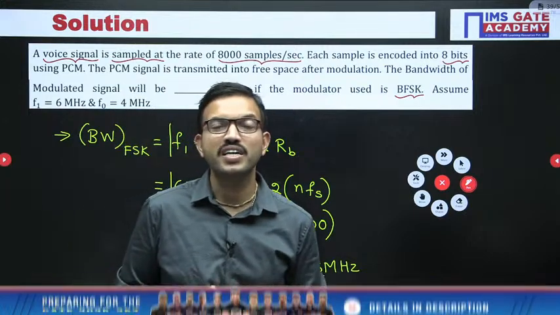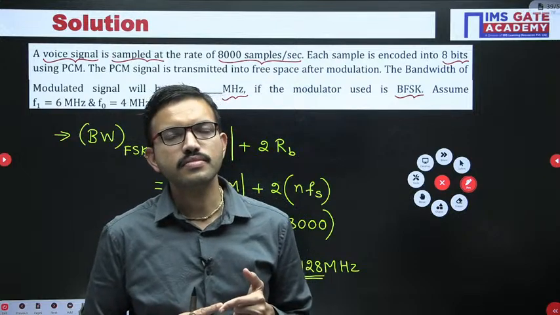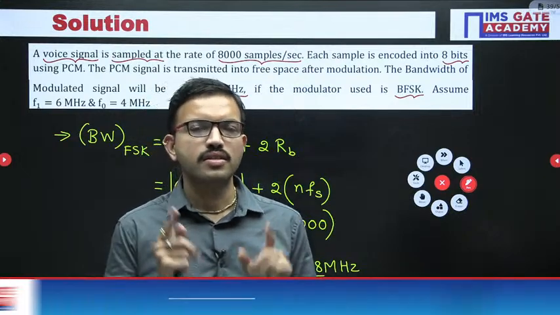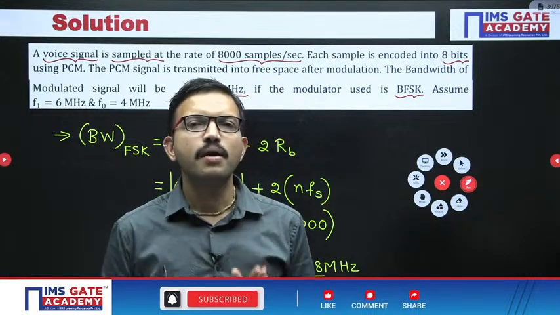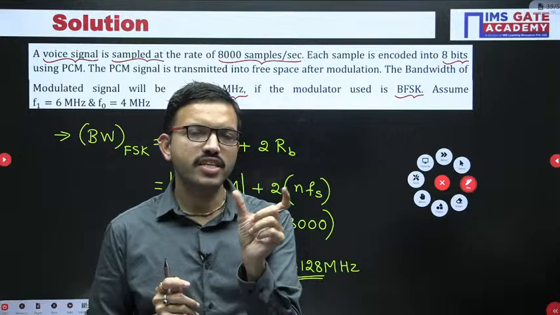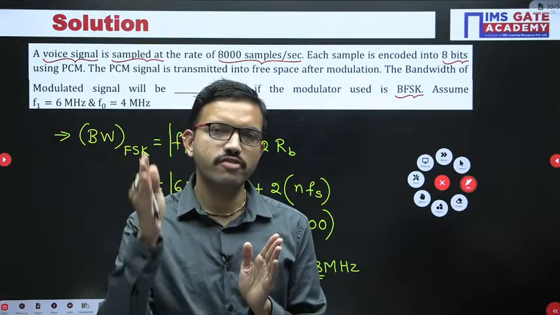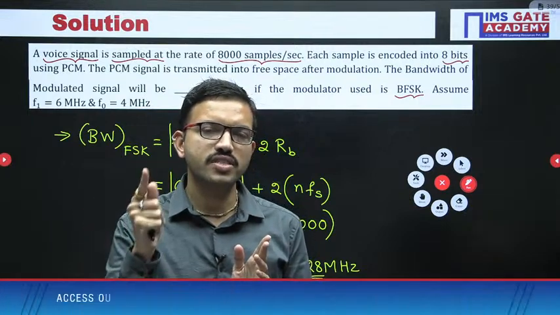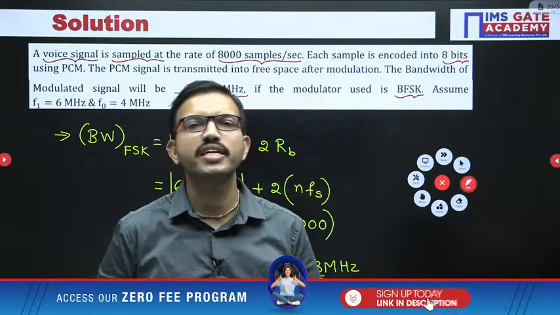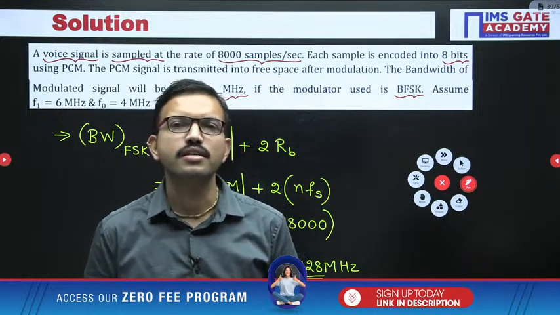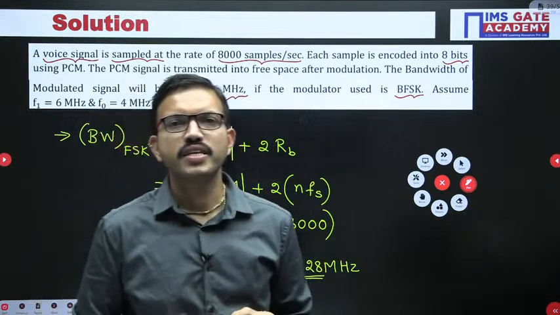Are all of you agreeing or not, Akanksha and Nobita? Regarding the sinc function, when you consider the rectangular pulse, I have ignored the other side lobes and considered only the main lobe. Say for example the rectangular pulse duration is TB. For that, the first zero crossover frequency is 1 by TB, and on this side minus 1 by TB. Is it clear up to this point? Yes, clear.